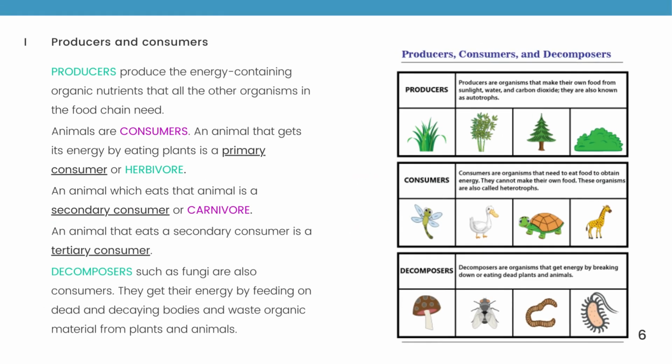Producers produce the energy-containing organic nutrients that all of the other organisms in the food chain need. Animals are consumers. An animal that gets its energy by eating plants is a primary consumer or herbivore. An animal which eats an animal is a secondary consumer or a carnivore. An animal that eats a secondary consumer is a tertiary consumer. Decomposers, such as fungi, are also consumers. They get their energy by feeding on dead and decaying bodies and waste organic material from plants and animals.